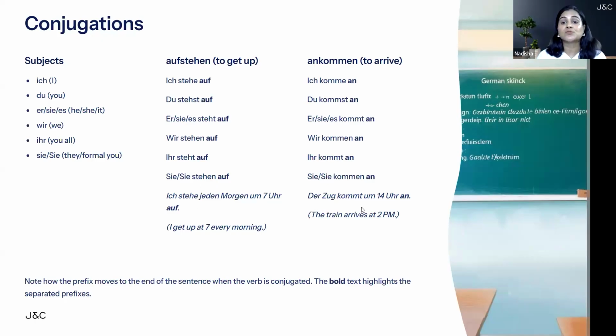Der Zug kommt 14 Uhr an. An is the prefix moving at the back. The base verb here is kommen, which will come at second place and it has to be conjugated based on the subject. Here the subject is Zug, so that's why T ending. Der Zug kommt 14 Uhr an. It means the train arrives at 2 p.m.